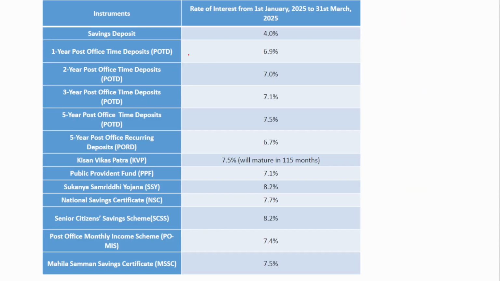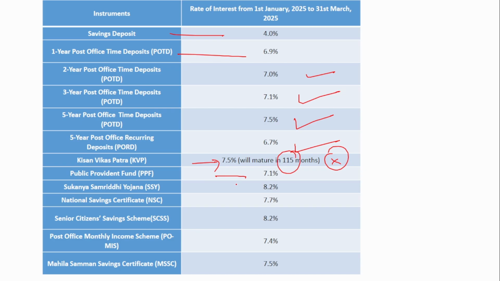The interest rates, if you see: savings deposit 4.1%, 1 year post office time deposit 6.9%, 2 year is 7%, 3 year is 7.1%, 5 year is 7.5%, and 5-year post office recurring deposit is 6.7%. Kisan Vikas Patra is 7.5%, very important. And also remember the maturity is 115 months.